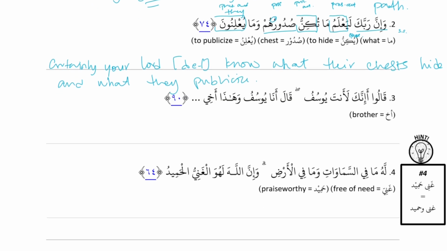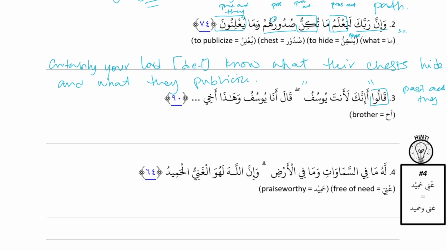Number 3. قالوا أئنك لأنت يوسف قال أنا يوسف وهذا أخي. Okay, so قالوا is an action sentence. It's an action past active they. And قالوا starts a quote. So أئنك لأنت. That's a lot of hamzas. What's happening there?